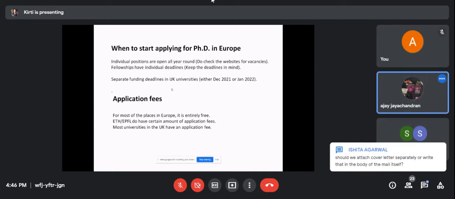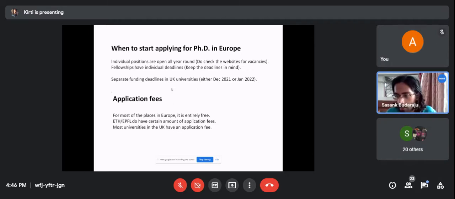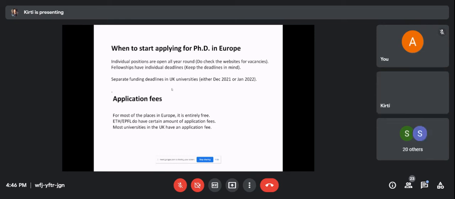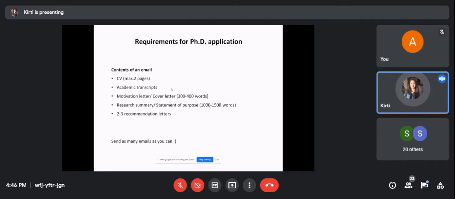There are questions in the chat, so I will read them out. Shaunak asks, do we need to send all the documents you mentioned in the first email? You should always attach your CV and academic transcript.